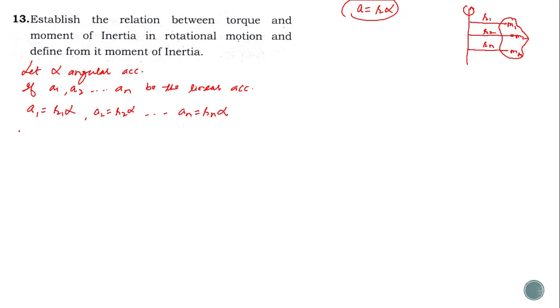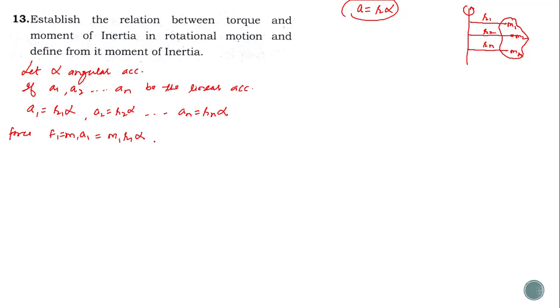Now for force we can write F1 is equal to mass into acceleration, so that is m1 a1, and a1 can be written like this, that is m1 r1 alpha.